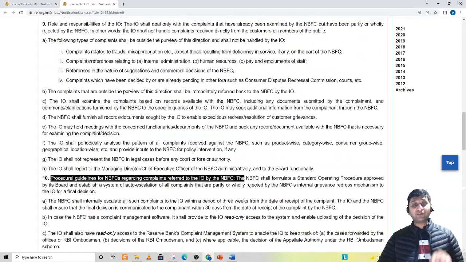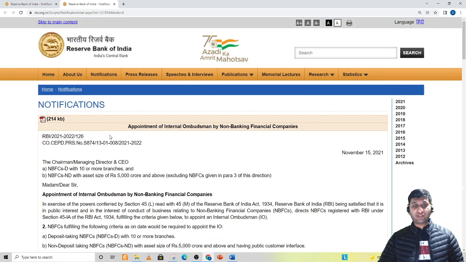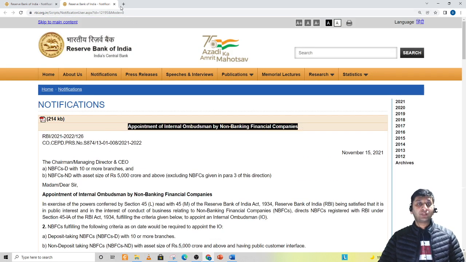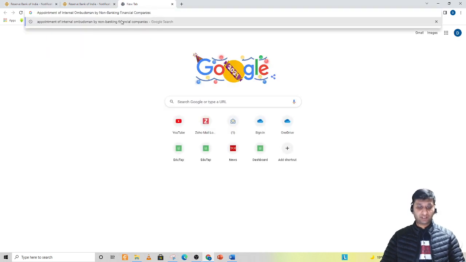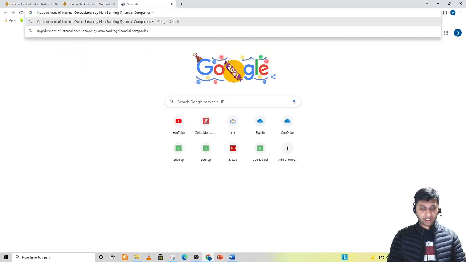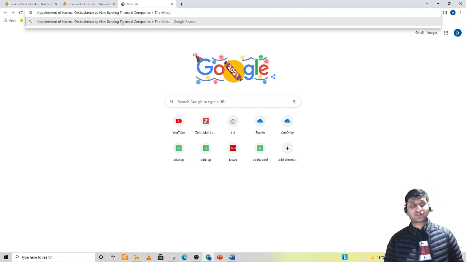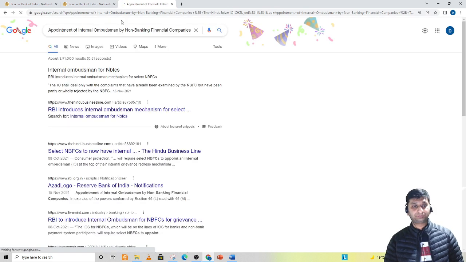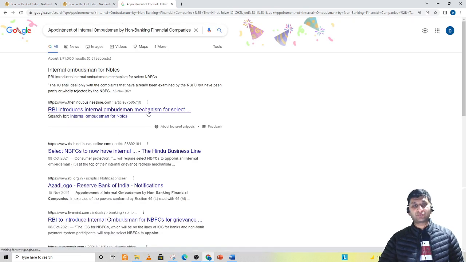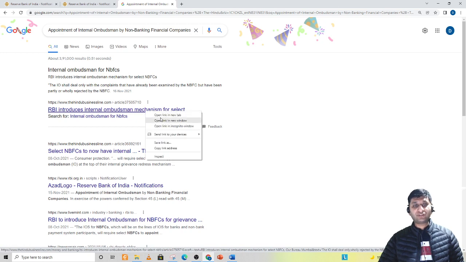Right. And an even better way to do this would be, I would say, just copy this, right? Open a new tab, copy paste here, and in the bracket write The Hindu. What I'm trying to do is search this news in The Hindu newspaper. Right. So I'll get this first link. RBI introduces internal ombudsman mechanism. This is what the news is. I open this.